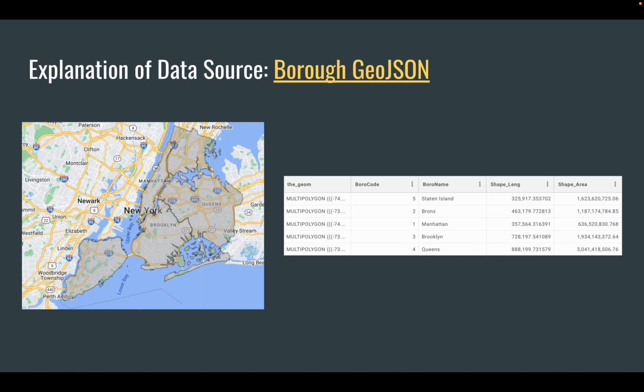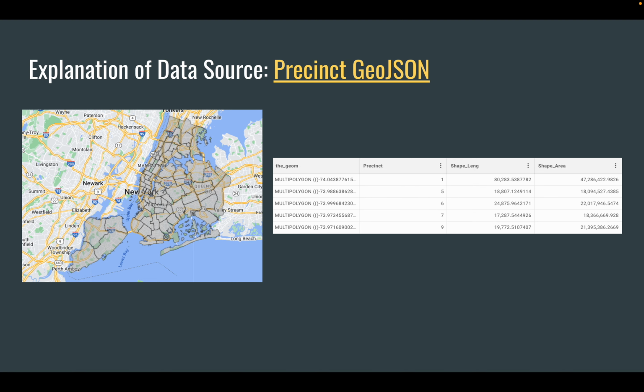Some other data I have was to create the borough borders. We see that on the left it shows the map of the borders, and on the right, it has it for Brooklyn, Queens, Manhattan, and Staten Island. And we have similar data, but for precincts, for police precinct borders. On the right, it shows tabular format again. Fun fact, there's no 99th precinct in New York.